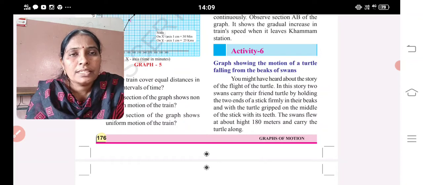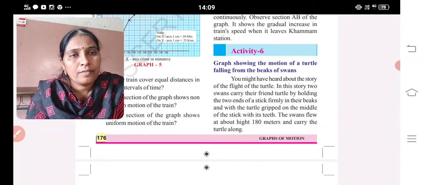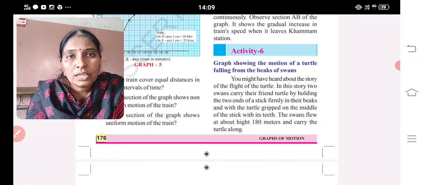Now, in today's class, we are going to discuss, based on a story, how we will create rough data, how we will calculate the good data, the mean data, and using the data how we are going to draw the graph. A map is totally different from a graph. A map will show the turnings, the route, and the distance. A graph will show only the curve, whether it is increasing, decreasing, or reaching a crest at a certain time.